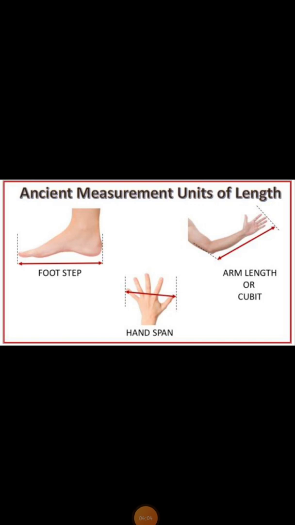And we can say that footstep, handspan and cubit, these are known as non-standard units of length. Not only this, even in olden times we could measure different objects using different things like pencils, toothpicks, clips, etc. But they are also non-standard units, because again size matters.